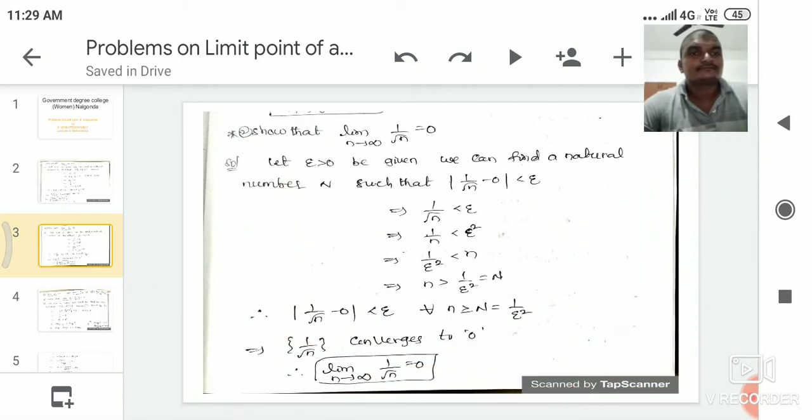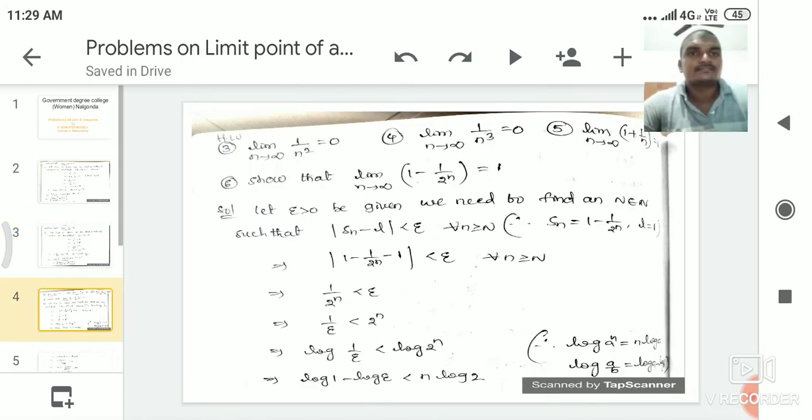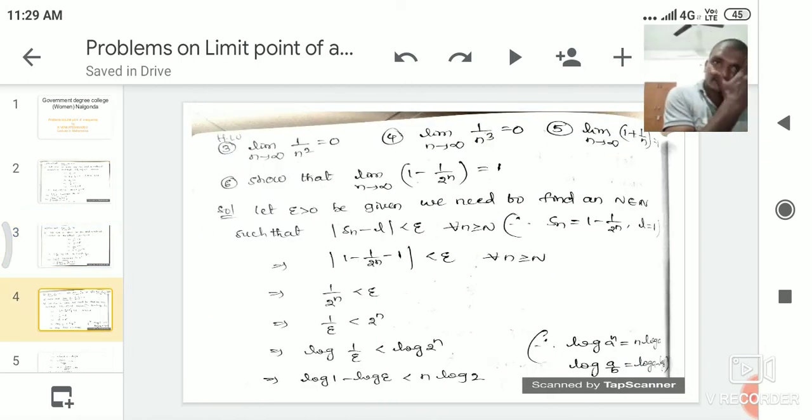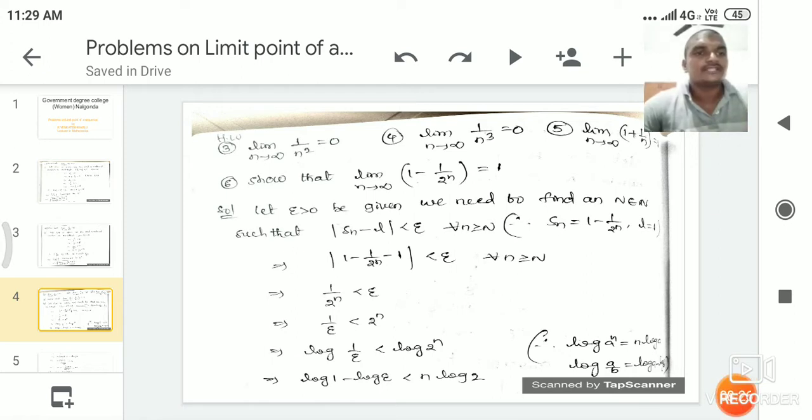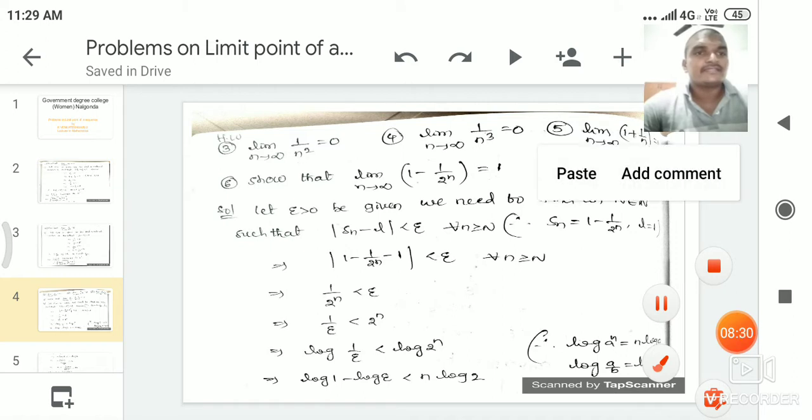Okay, and the next problem. The third, fourth and fifth problems are homework for you. The third one is limit n tending to infinity 1 by n square is equal to 0. The fourth one is limit n tending to infinity 1 by n cube is equal to 0. And the fifth one is limit n tending to infinity 1 plus 1 by n is equal to 1.